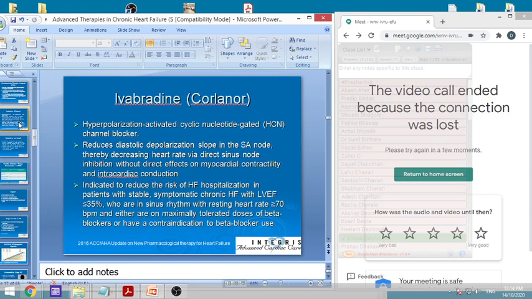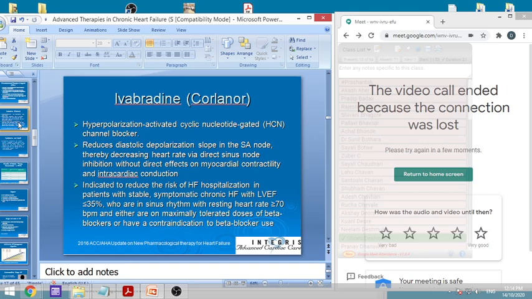How is this drug acting? It acts particularly as a hyperpolarization-activated cyclic nucleotide-gated channel blocker. So there are channels, and these are activated after hyperpolarization, and these cyclic nucleotides are there.